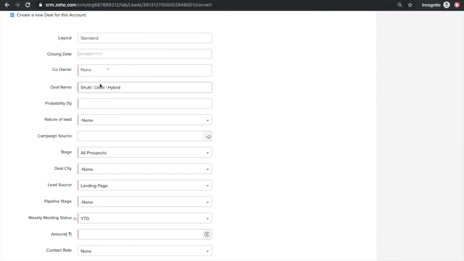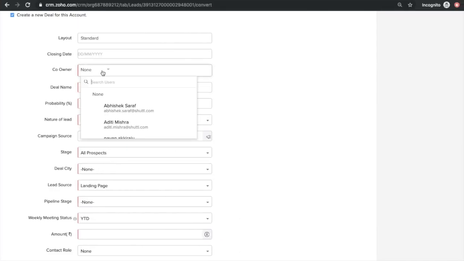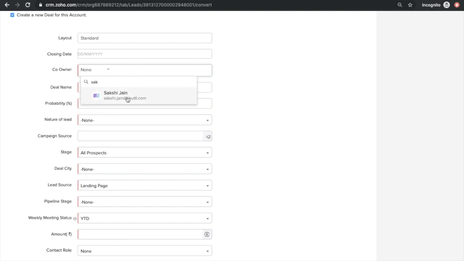So considering that, I would be converting Sakshi as co-owner from owner. And see, this is what I mentioned. So now I'm converting it into a deal. Since I have had multiple interactions with the client, now as a sales rep or as a pre-sales rep, I would be in a better position to understand what kinds of offering I'm proposing to my client.